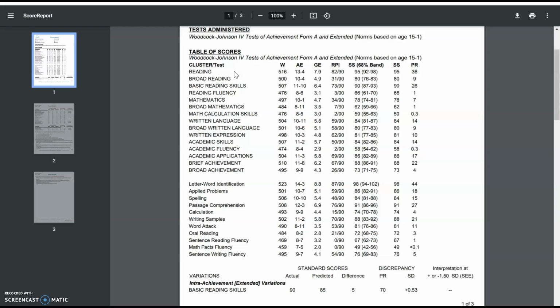We've got our various clusters or composites. We have this subtest listed. This is just for not the extended battery, but just the basic Woodcock-Johnson subtest. So we've got age and grade equivalent included on the report, but what we really want to look for in this assignment would be the standard score and the percentile. So PR, looking at percentile, SS for standard score. And here we can see we do have some variety. As I mentioned, we've got some lower percentiles, but we do have some areas of strength. For instance, letter word identification emerged as a relative strength for this student.